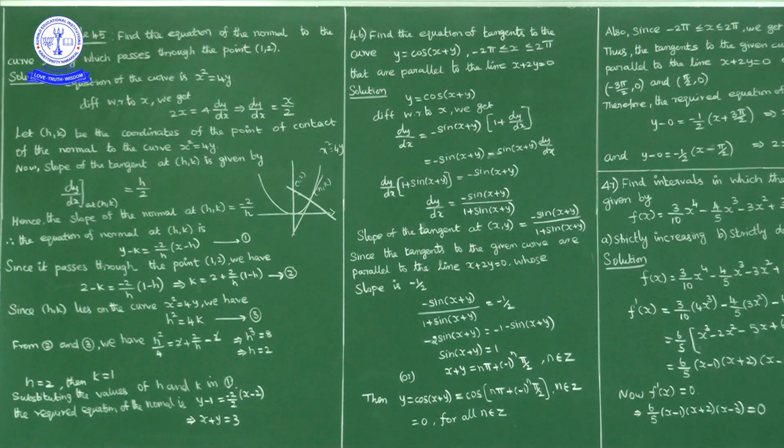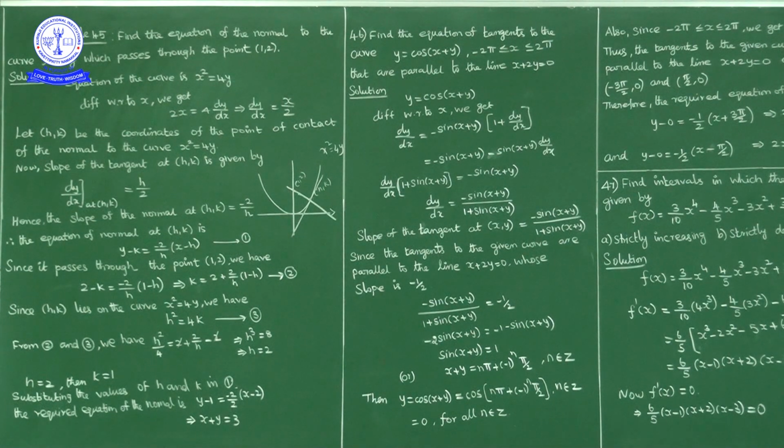So what is the slope of the normal? Slope of the normal at (h, k) is equal to minus 1 by the slope of the tangent at (h, k). So minus 1 by h by 2 is nothing but minus 2 by h; the 2 comes to the numerator. This is the slope of the normal.